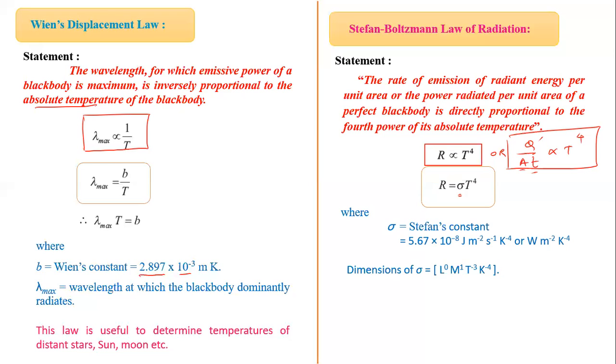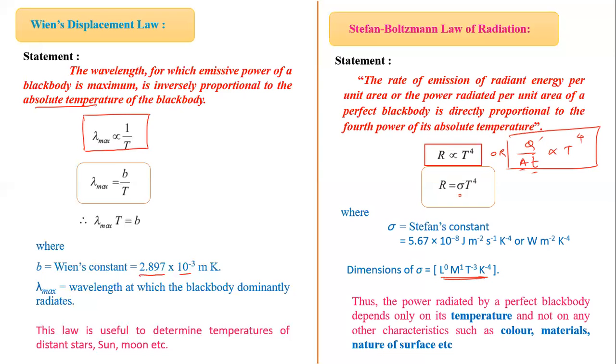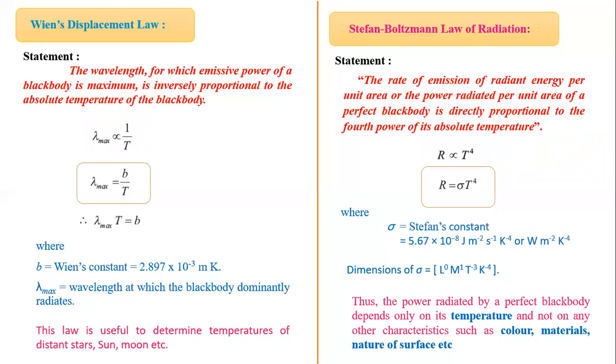Dimension of this Stefan's constant, we get L0 M1 T minus 3 K raised to minus 4. The power radiated by a perfectly black body depends only on its temperature and not on any other characteristics such as color, material, nature of surface. So this law is written for the black body. When you are writing the statement, the black body word is very important.